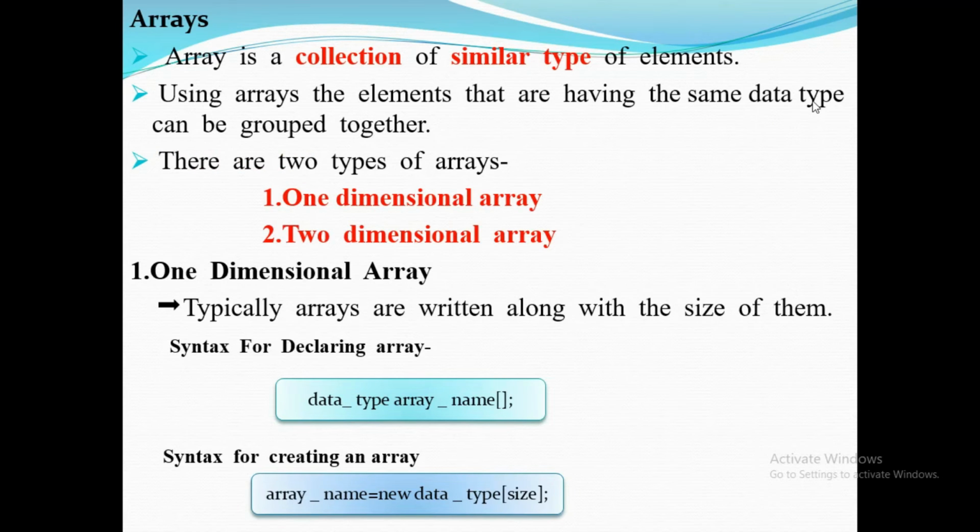Then arrays. An array is a collection of similar types of elements. Using an array, elements of the same data type can be grouped together. There are two types of arrays: one-dimensional array and two-dimensional array. A one-dimensional array is typically written along with its size. The syntax of creating an array: data type, array name equal to new data type of size. Here you create the array by using the new operator.